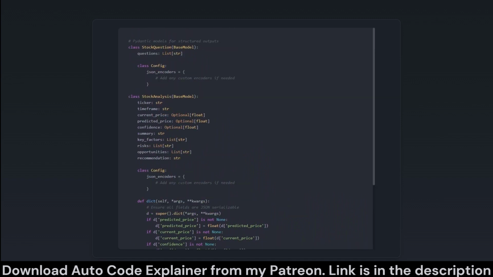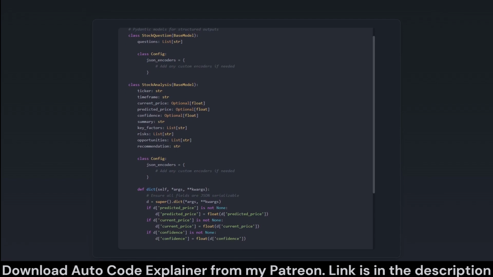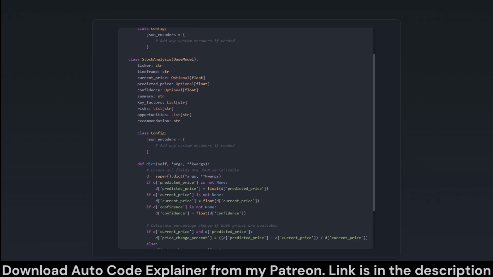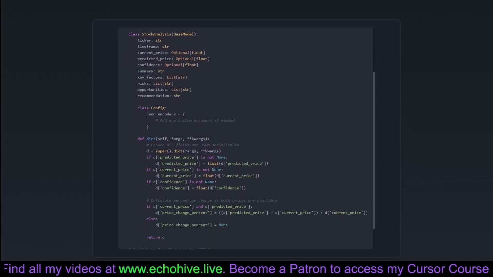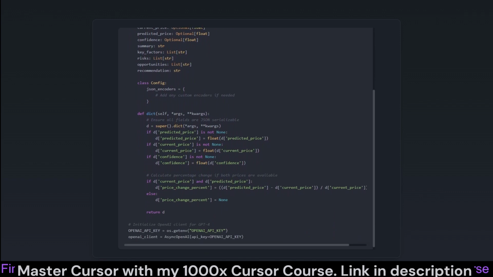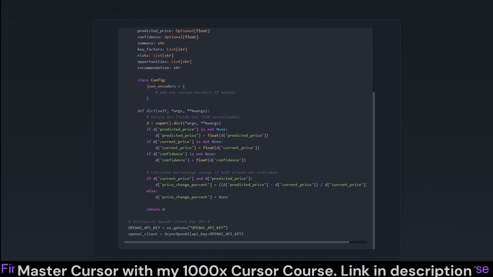Additionally, the segment initializes the OpenAI API client, enabling further interactions with GPT-4, preparing it to provide detailed stock analysis. Overall, these models help manage and sanitize the data we shuttle around, leading to smoother analytic processes and well-structured API responses.